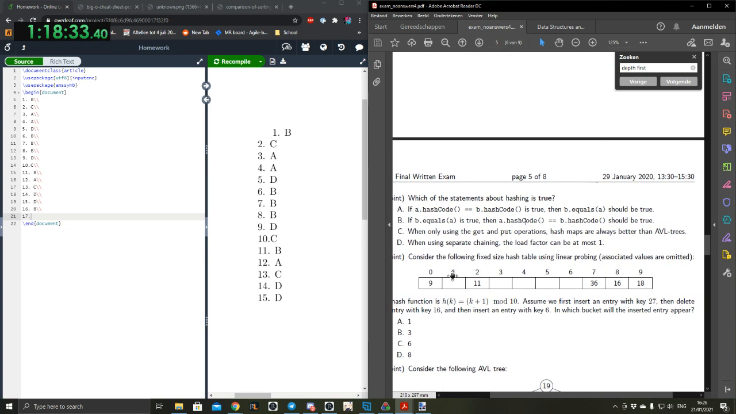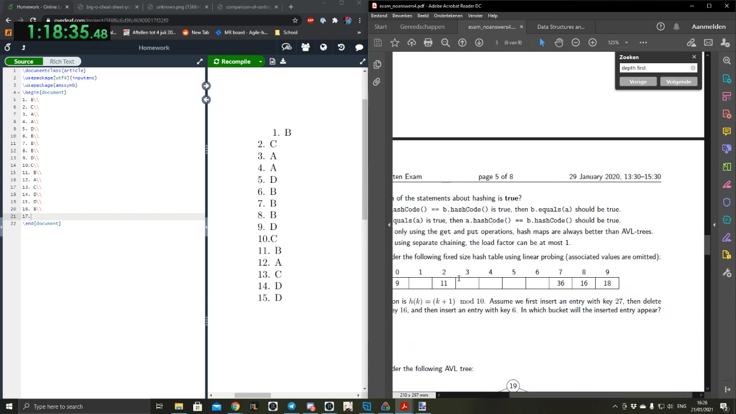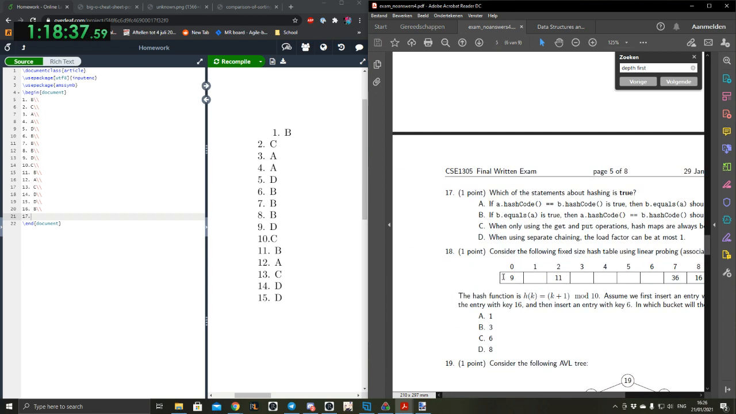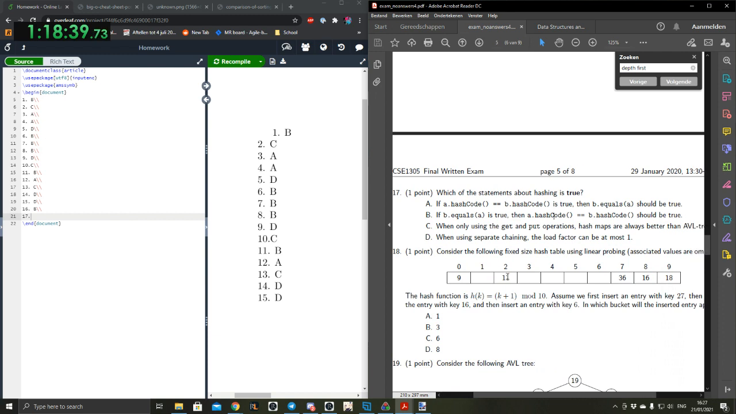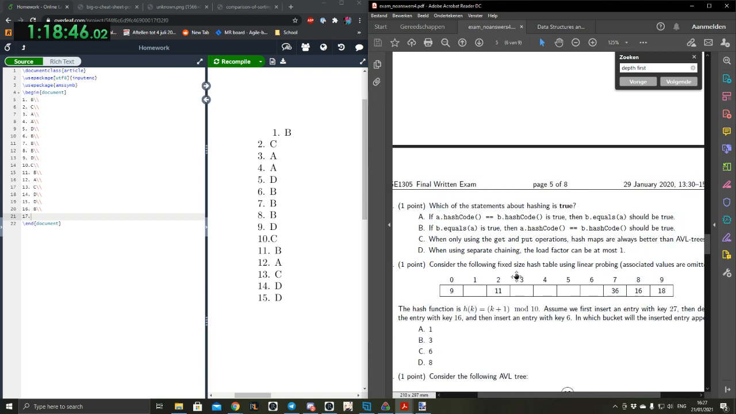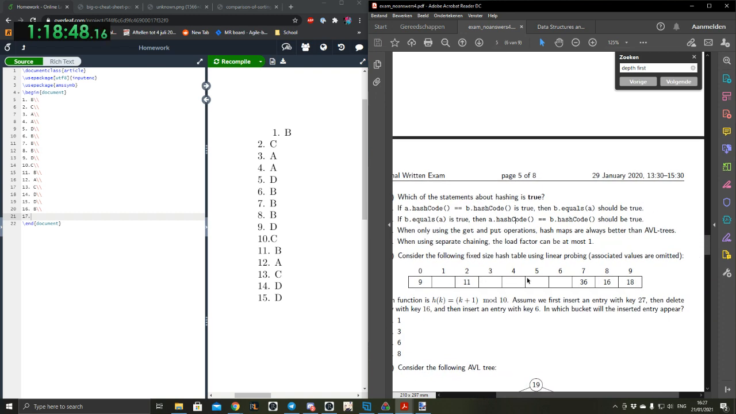Consider the following fixed size hash table using linear probing. Associated values are omitted. The hash function is h of k equals k plus 1 mod n. Assume we first insert an entry with key 27, and then delete an entry with key 26, and then insert an entry with key 6. In which bucket will the inserted entry disappear?